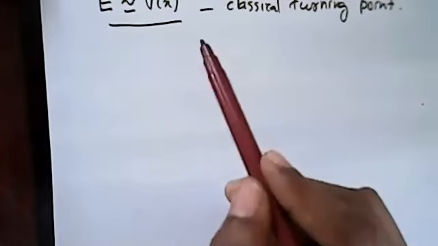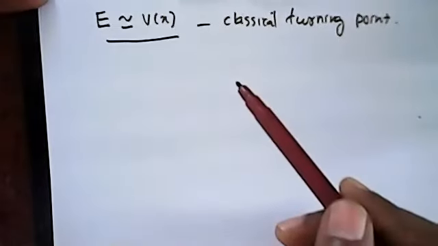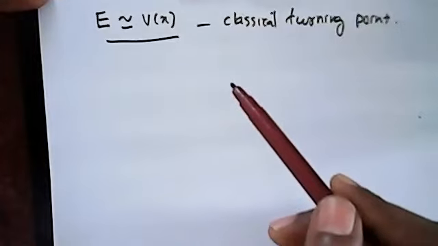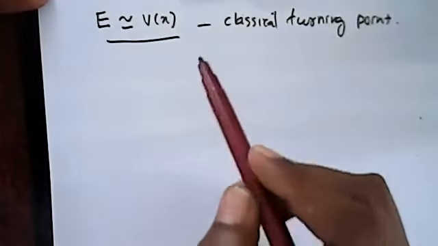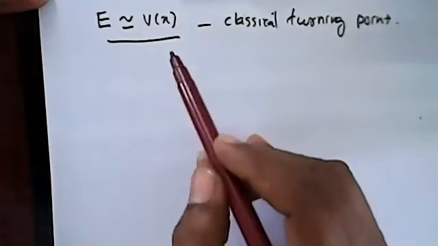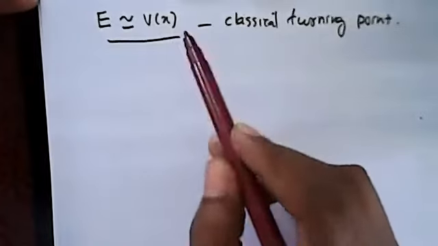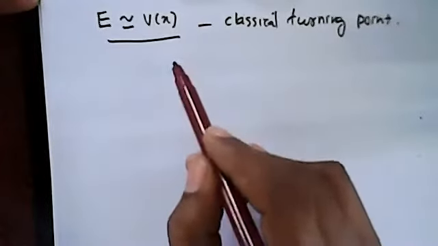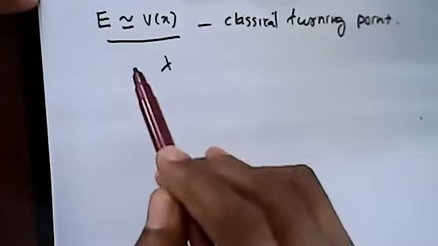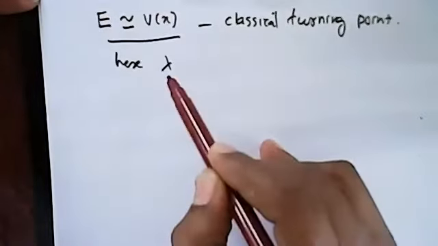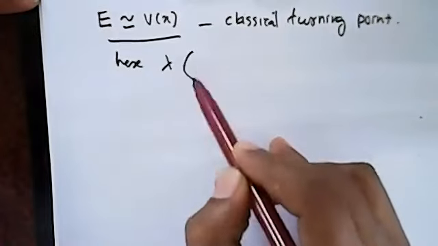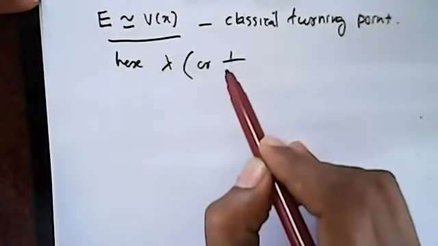So this is the turning point. Take the case of the turning point. Actually here the solution has a little problem. The problem is that lambda, the de Broglie wavelength, or 1 by kappa.